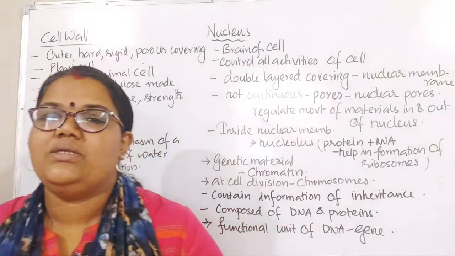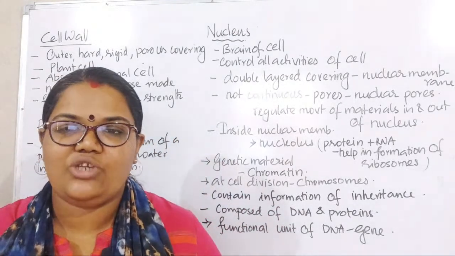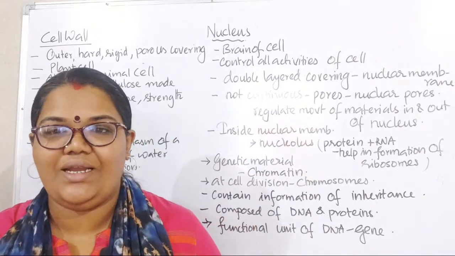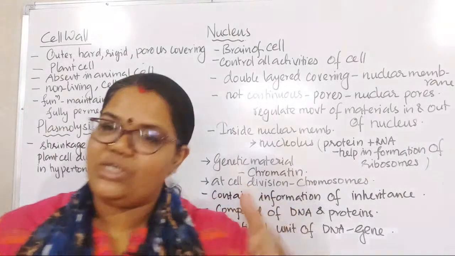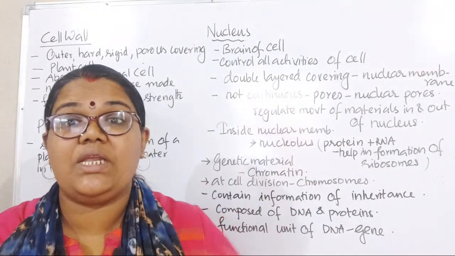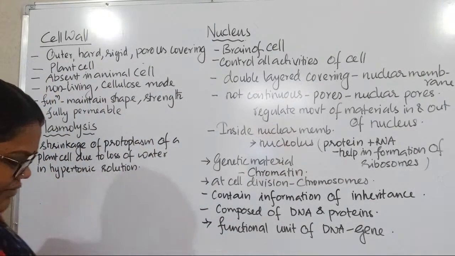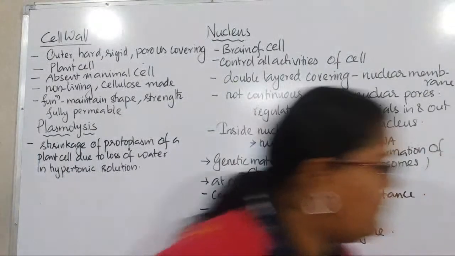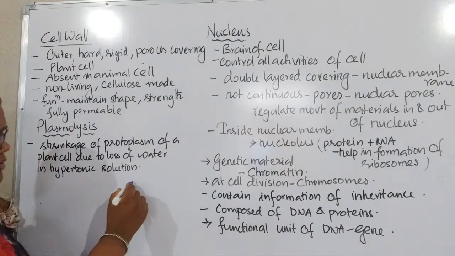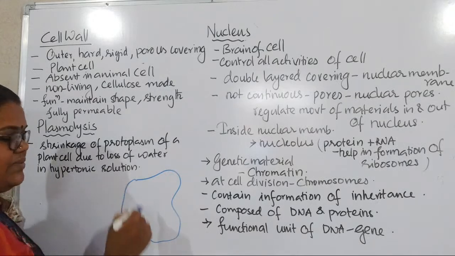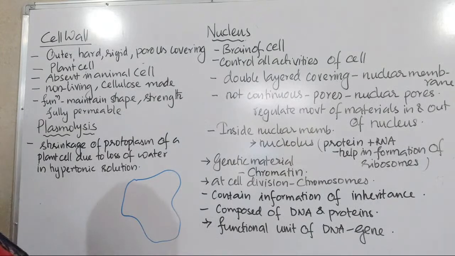Anyway, so cell walls we are discussing for plants first, right? Plants actually have a special structure, which is actually very rigid. It is made up of cellulose. So normally our cell, I will use another color. If it is an animal cell you can see that there is no specific shape or anything, because we already told you the cell membrane is flexible.